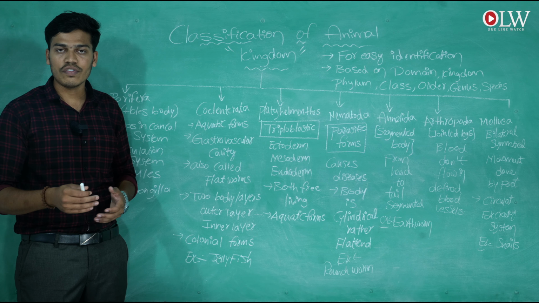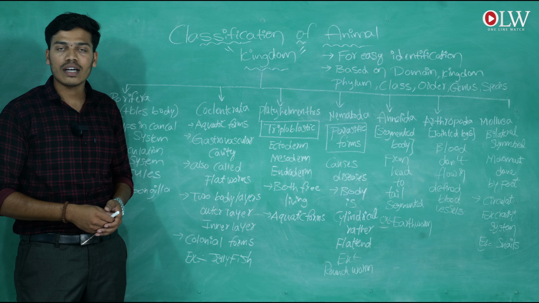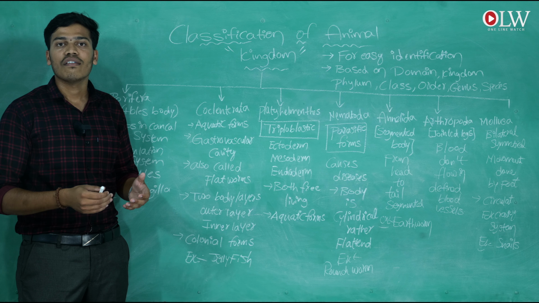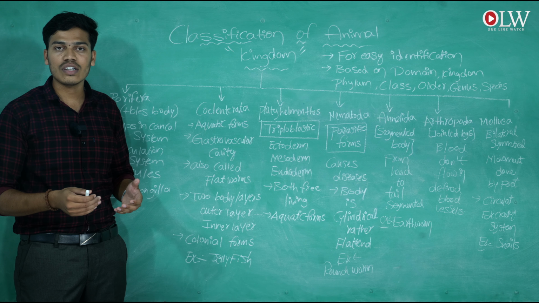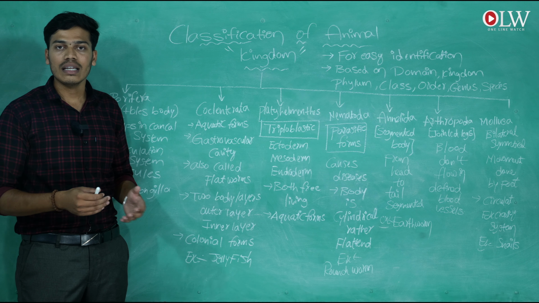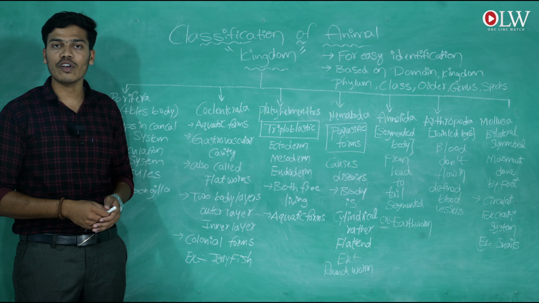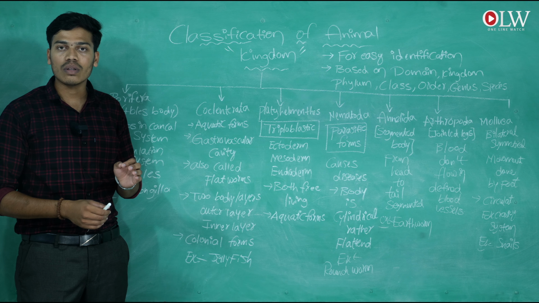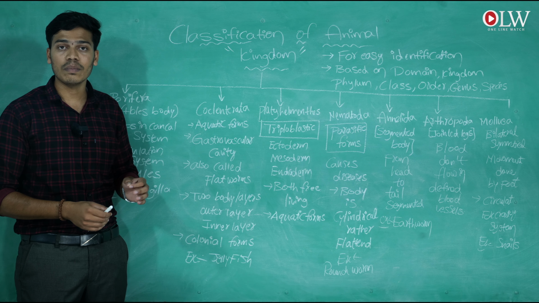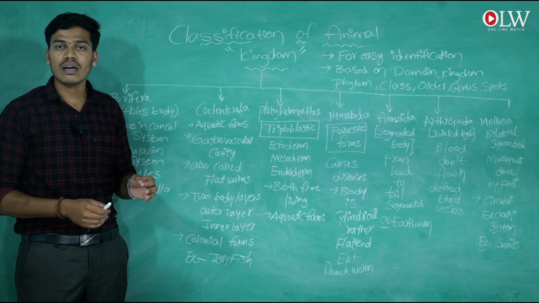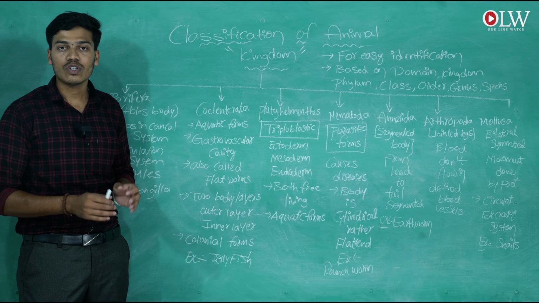First of all, we are going to learn about Porifera, the first classification of the animal kingdom. Porifera means the body is completely filled with holes.